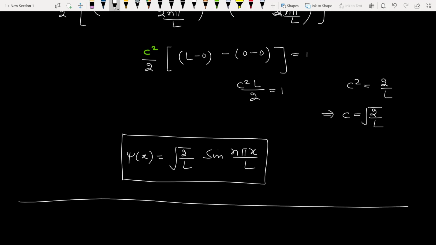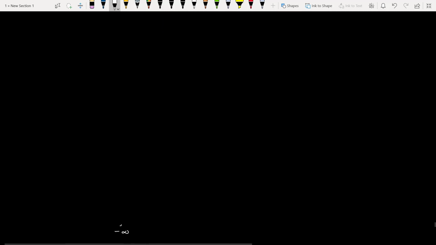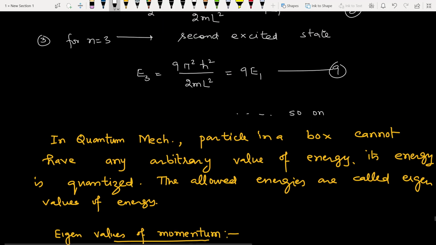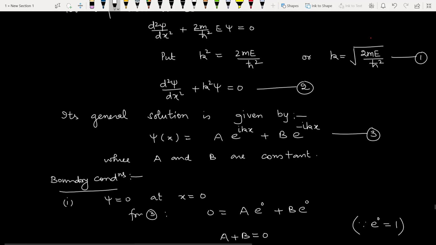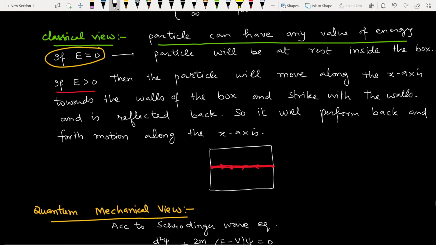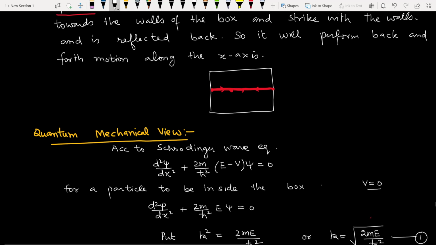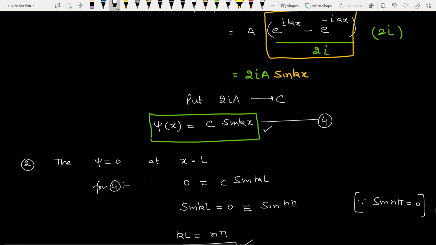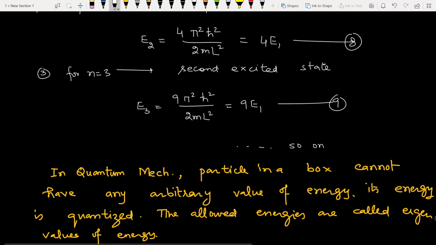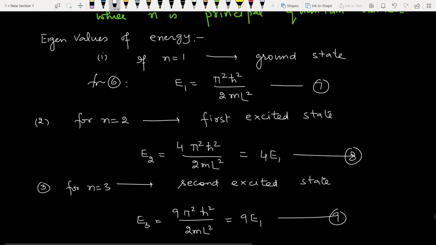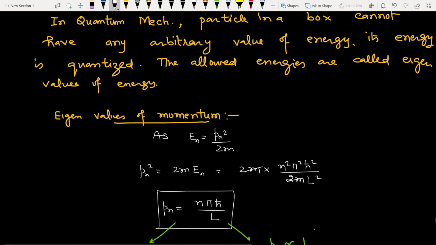And here what we have studied is that according to quantum mechanics, the particle cannot have any arbitrary value of energy as described by the classical view, but it can have only well-defined values of energy depending on the principal quantum number by equation number 6. And the minimum possible energy is E1, and it is called zero point energy, and it is not equal to 0.